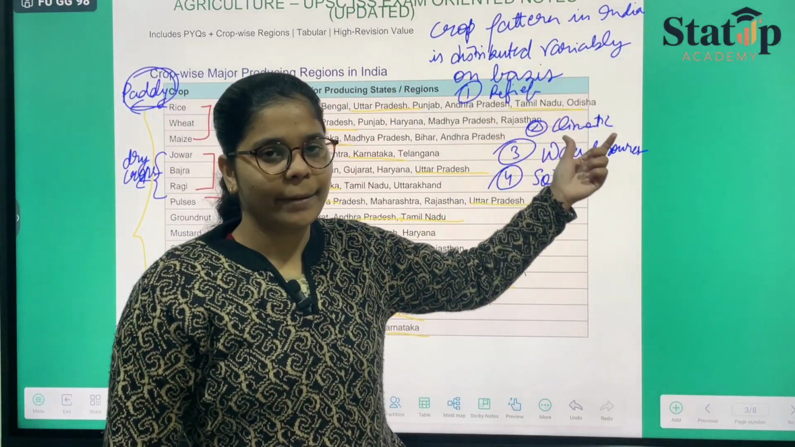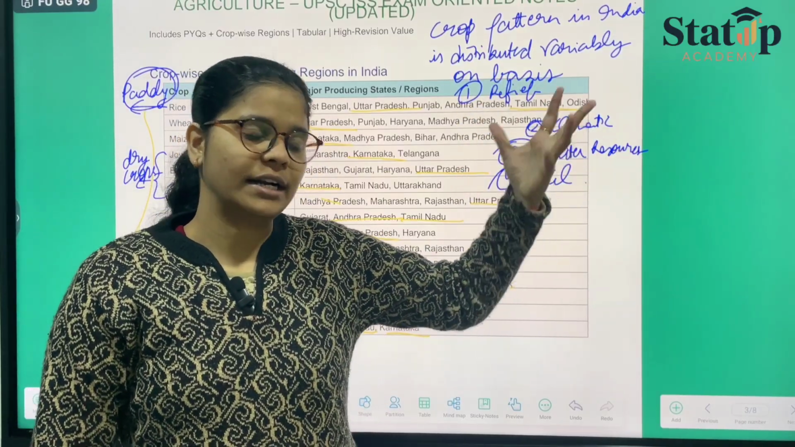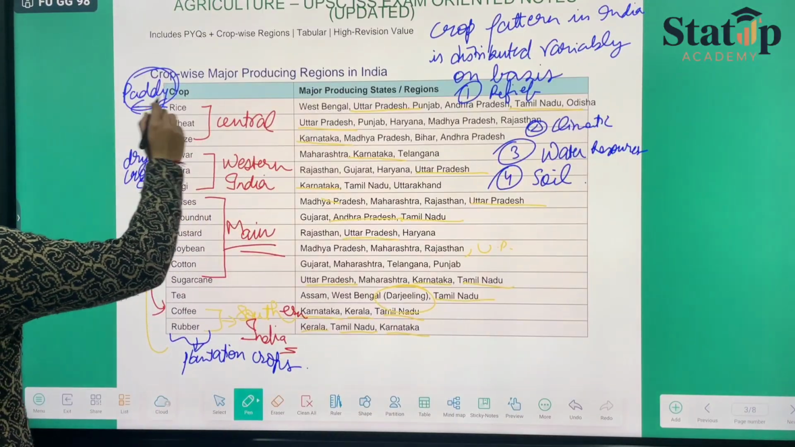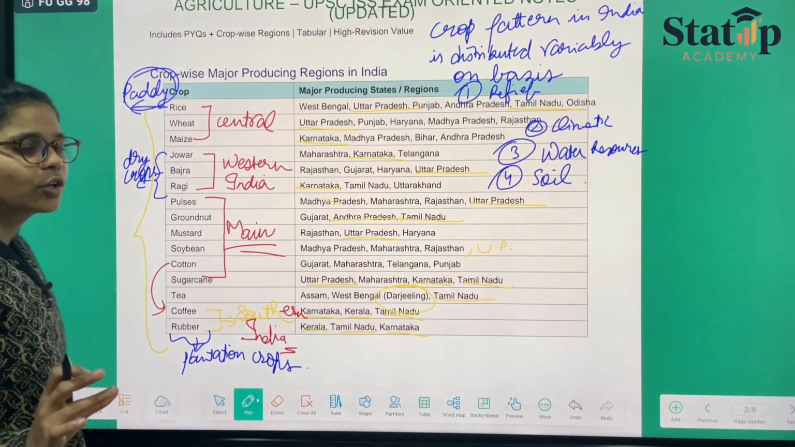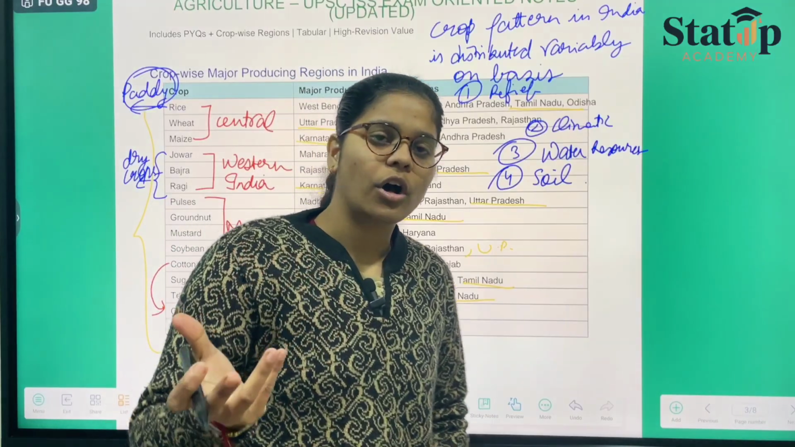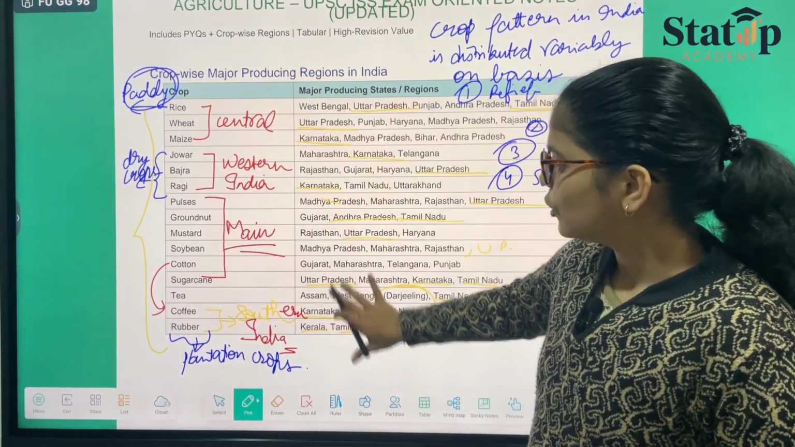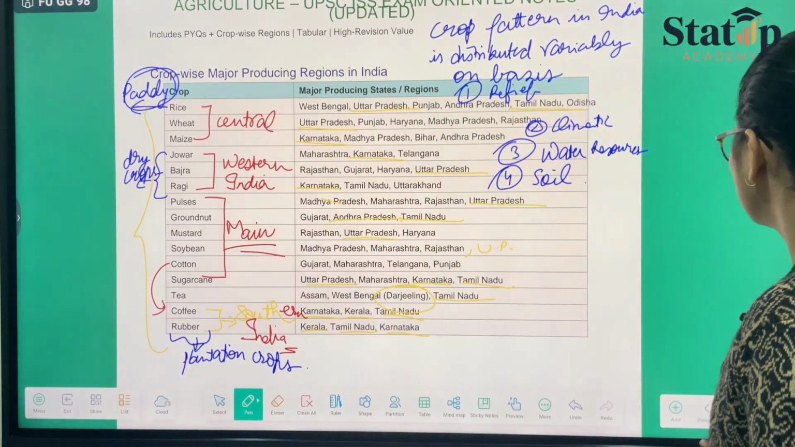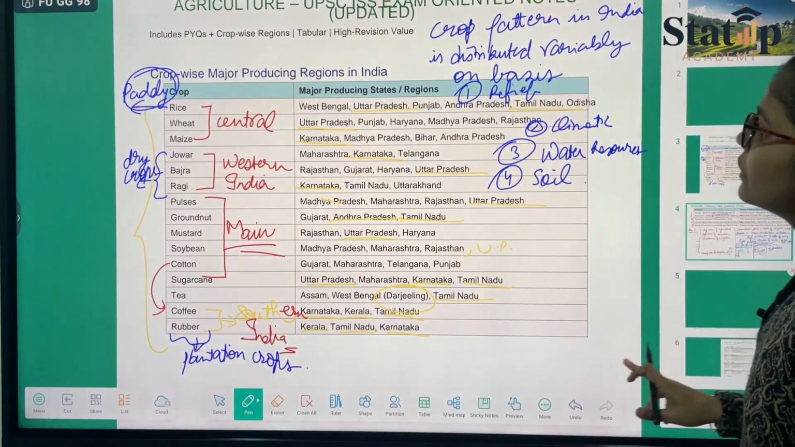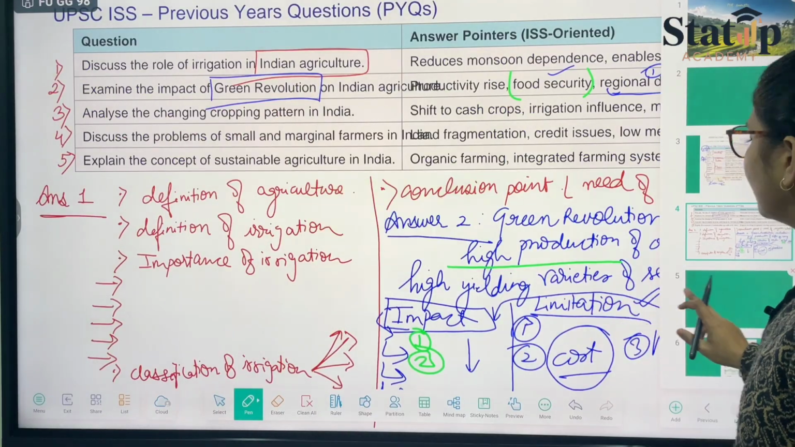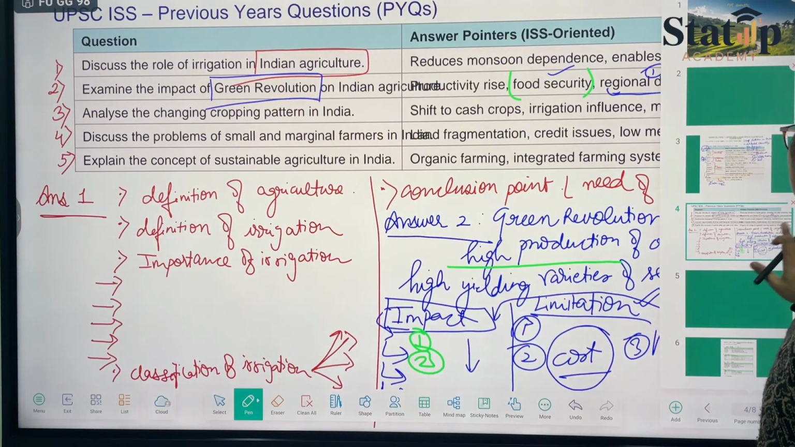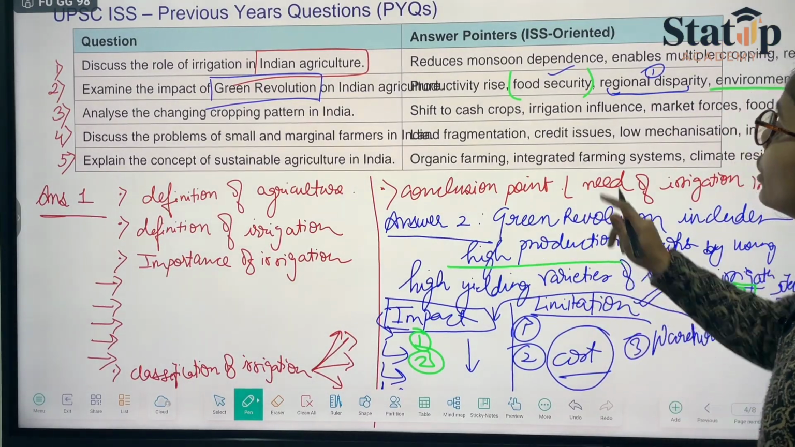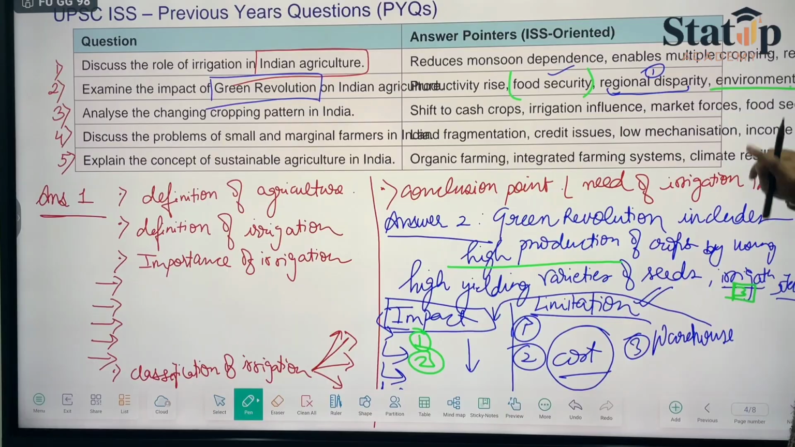तो इन बेसिस के ऊपर पहले तो आपकी जो क्रॉप का डिस्ट्रीब्यूशन है, प्लांटेशन है, वो इन बेसिस के ऊपर डिस्ट्रीब्यूटेड है. In the conclusive table you will be making this table including your dry crops, paddy crops, and all types of crops along with their names, and you will be writing all these regions and states. ठीक है, उसके बीच में आप और क्या लिख सकते हो? आप लिख सकते हो shift to cash crop, irrigation influence, this we have included.